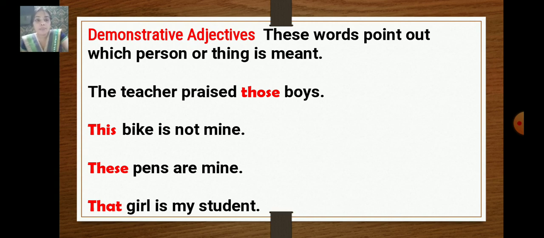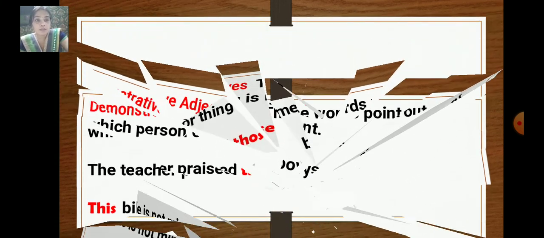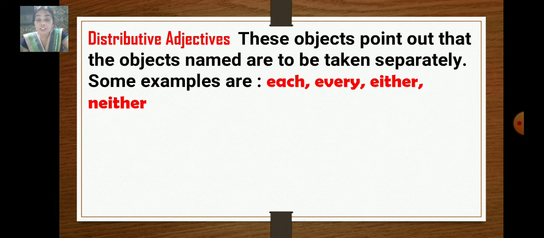Okay. Now the next one is distributive adjectives. Now what are distributive adjectives? These words point out that the objects' names are to be taken separately. The words are each, every, either, or neither. I'll explain with examples.